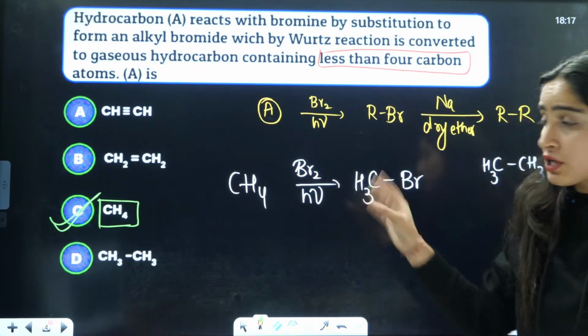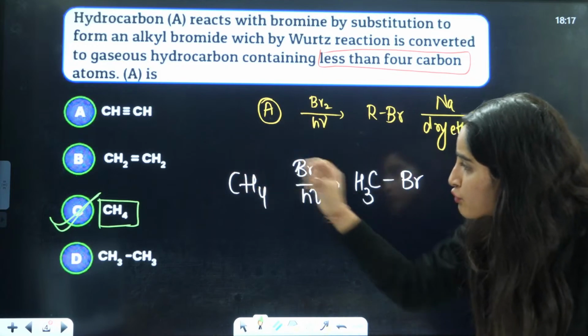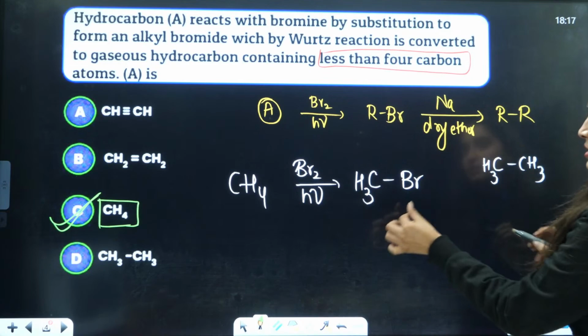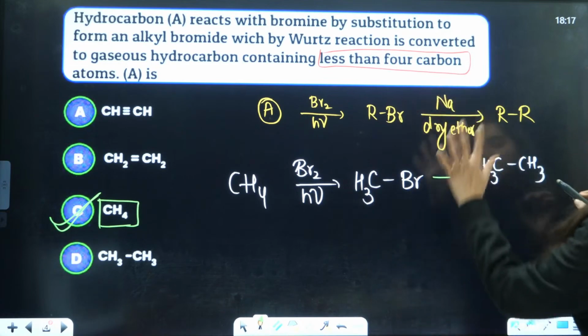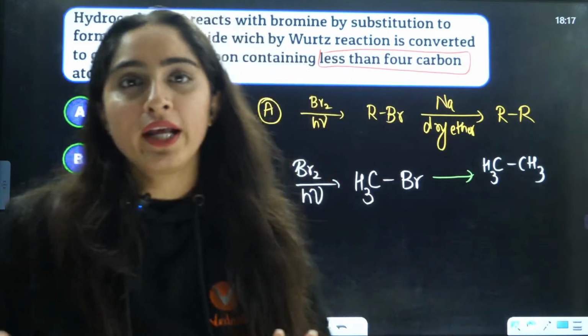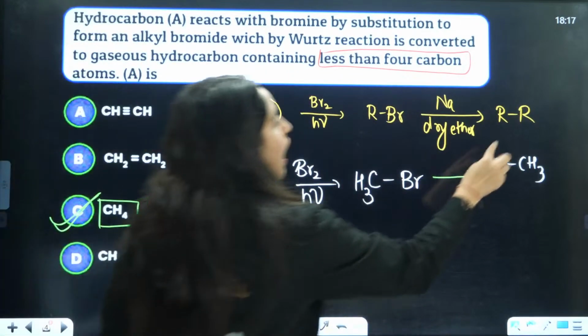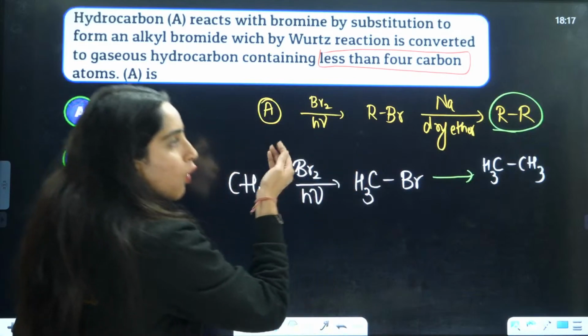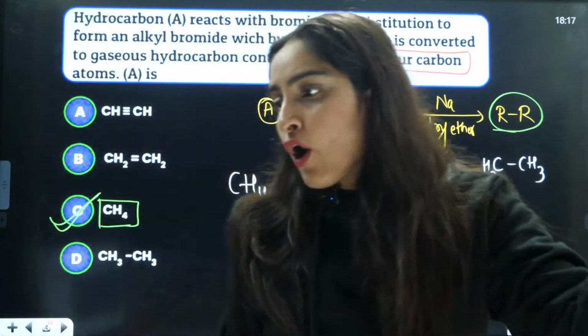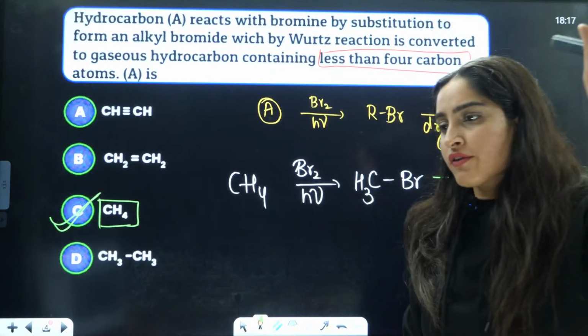After the substitution in presence of sunlight, hydrogen is replaced by bromine. After that, we know that if this is CH3Br, you do the Wood's reaction, you will form CH3-CH3. The important point here was to understand what this RR is. After that, you go in reverse through this reaction and you will get your answer. Okay? Yes, understood everybody?